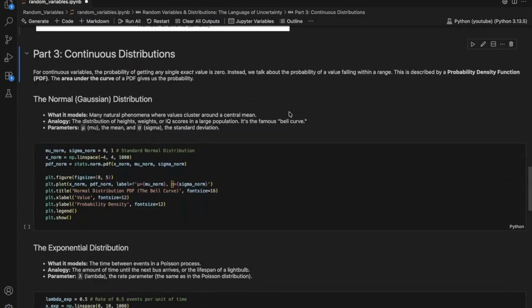For continuous variables, things are a bit different. The probability of landing on any single exact value is 0. So we use a probability density function, or a PDF. With the probability density function, it's the area under the curve between 2 points that gives us the probability. The most famous continuous distribution is the normal distribution, also known as the bell curve. It describes countless natural phenomena, like the distribution of heights in a population.